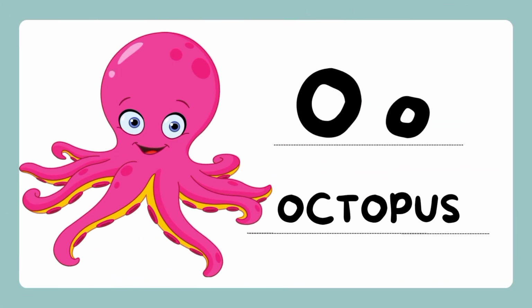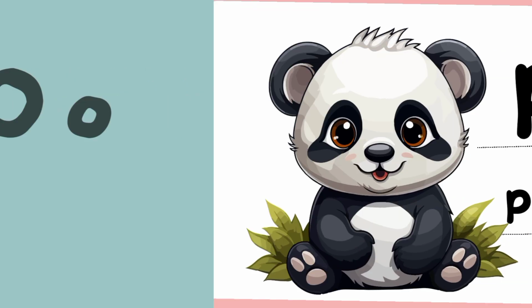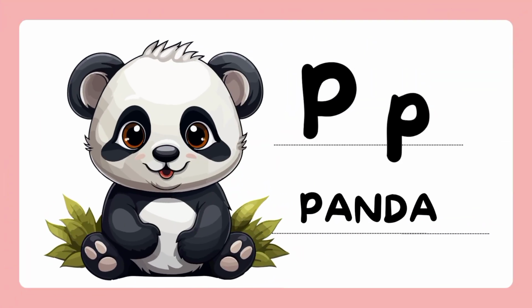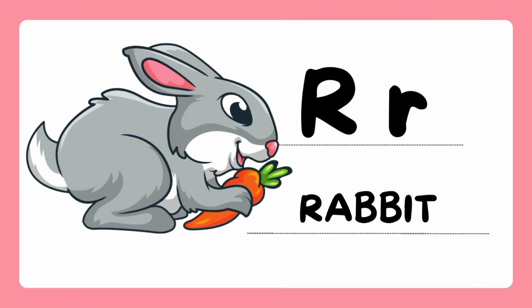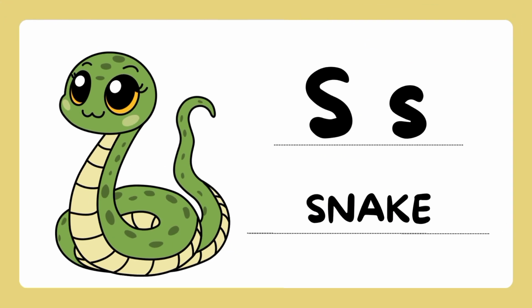O. O is for octopus. P. P is for panda. Q. Q is for quail. R. R is for rabbit. S. S is for snake.